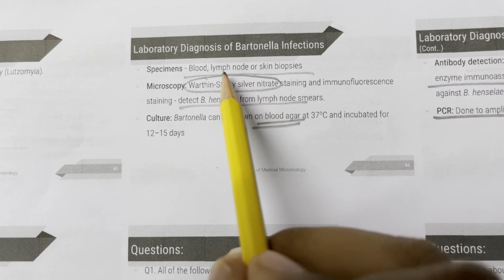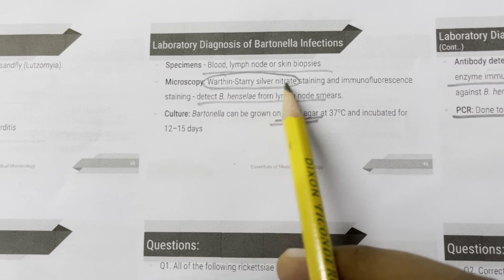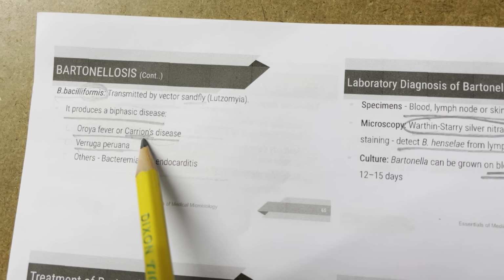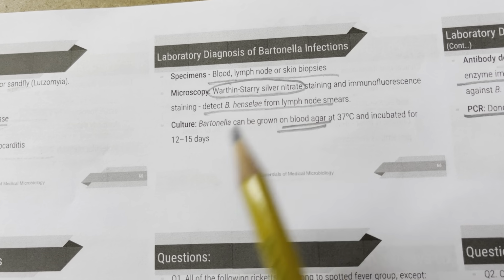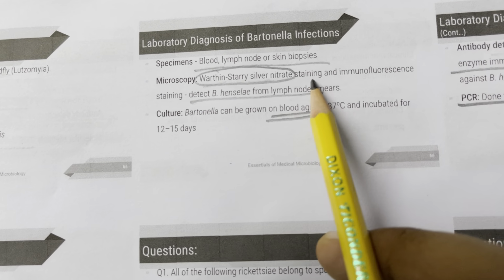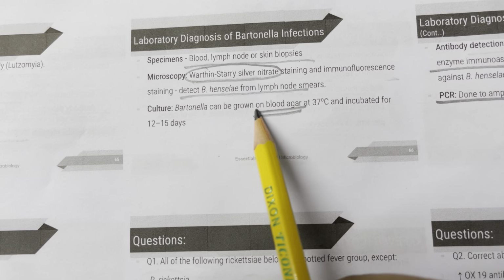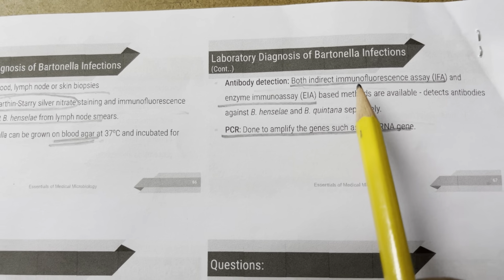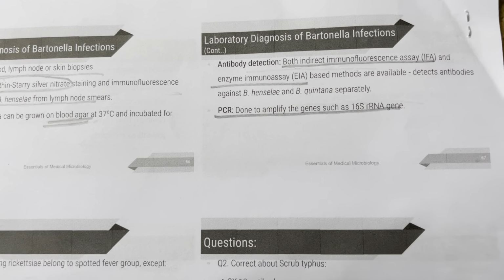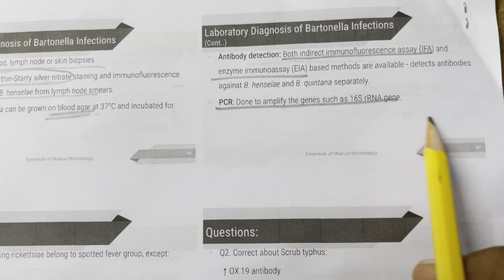And laboratory diagnosis, you use specimens of blood, lymph node, or skin biopsies. Then you use Warthin-Starry silver nitrate stain because sand fly, sand, so you use silver nitrate, silver sand. So Warthin-Starry silver nitrate staining and immunofluorescence to detect B. henselae from lymph node smears. They can be grown on blood agar at 37 degrees and incubated. The antibody detection is by both the indirect immunofluorescence assay and by enzyme immunoassay. And PCR is done to amplify genes such as the 16S rRNA gene.